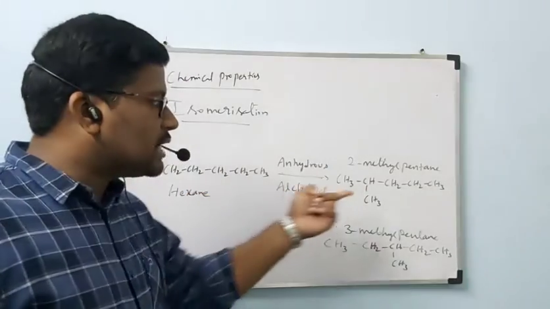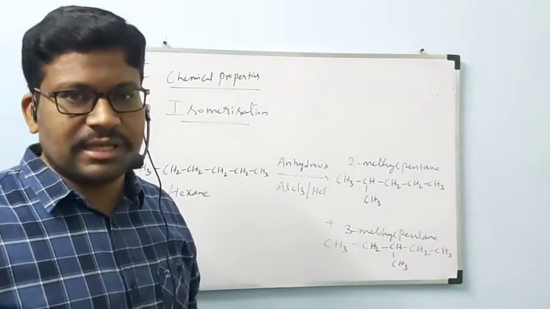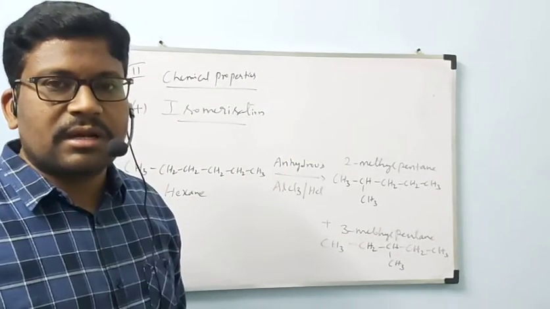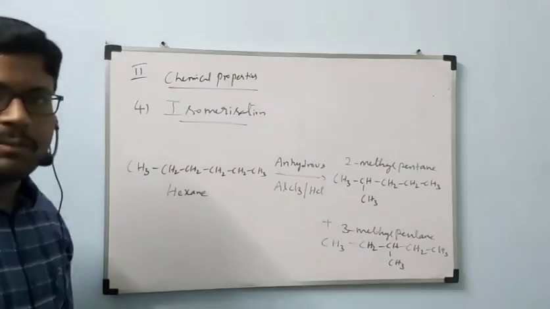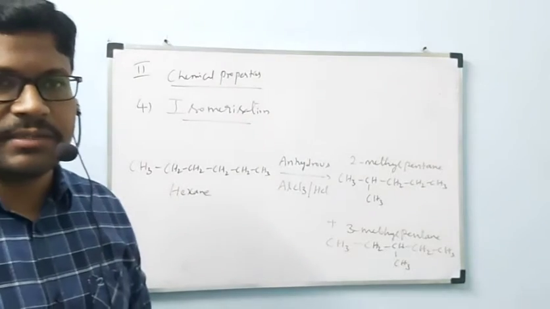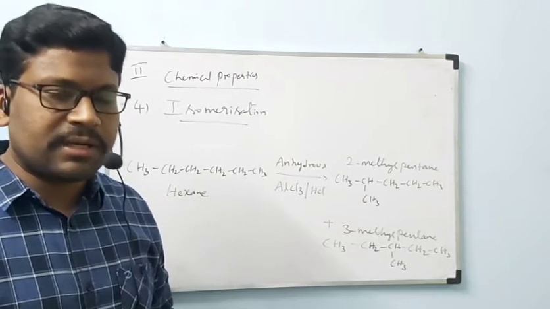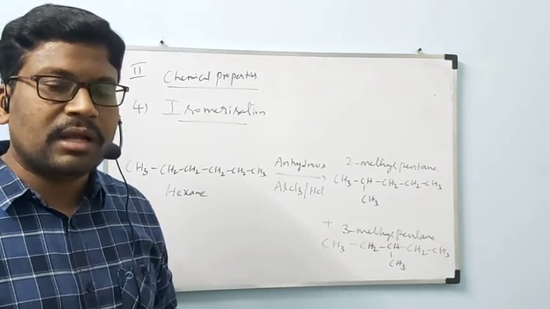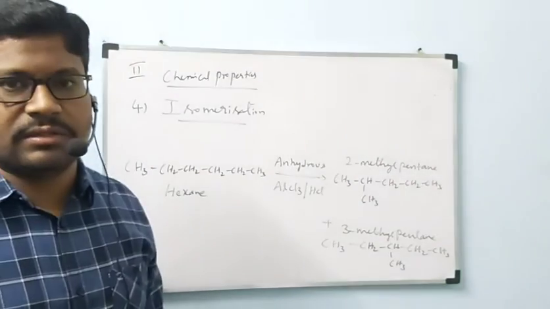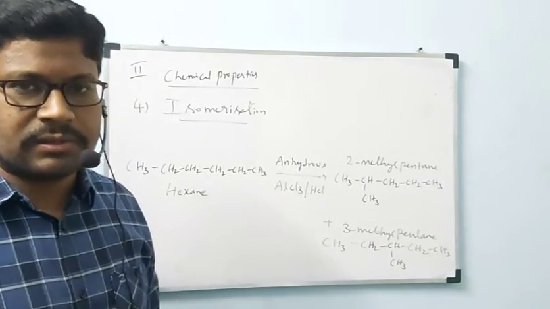The normal compound is converted to its isomers by using the catalyst anhydrous AlCl3 and HCl. That process is called isomerization. This is the fourth chemical property. First chemical property, substitution reactions. Second, combustion, under which we have seen incomplete combustion also. Third, controlled oxidation. Fourth, isomerization. If you are clear, note down this. We will go to the next chemical property.